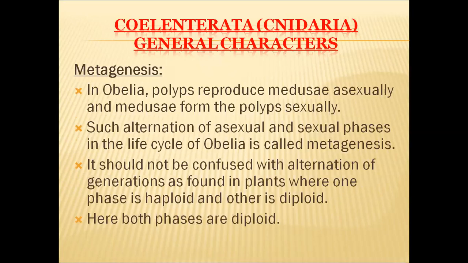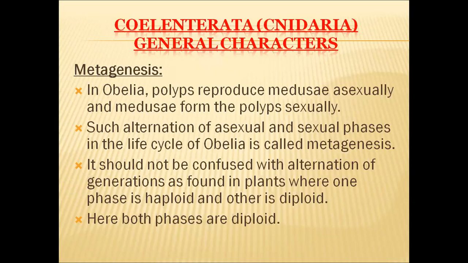And metagenesis. As we have seen, many of these organisms are either dimorphic, trimorphic, or polymorphic. So in these organisms, we can find a special phenomenon called metagenesis. In Obelia, polyps reproduce medusae asexually, and medusae form polyps sexually. So polyps form medusae and medusae form polyps. Such alternation of asexual and sexual phases in the life cycle is called metagenesis in the coelenterata.